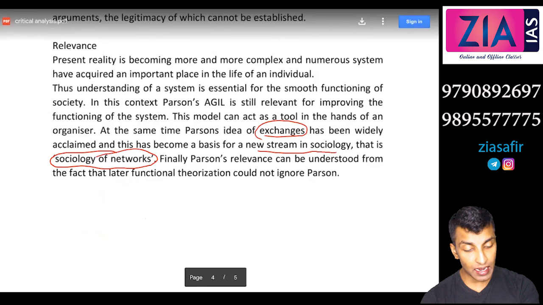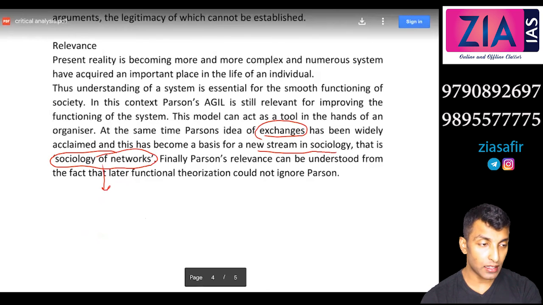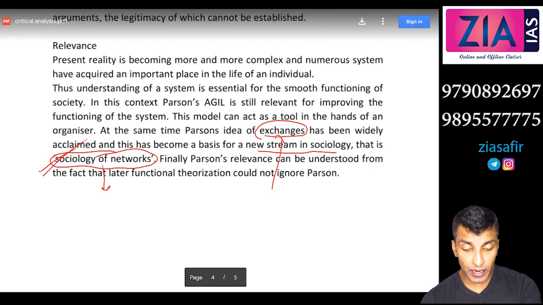I've told you relevance can be understood with 2-3 conditions: to what extent the future theorists are using the concept, and how much it is relevant in contemporary society to understand social problems. In all these ways you can see new streams are emerging which are connected to this exchange, so you can say it is relevant. Finally, Parsons' relevance can be understood from the fact that later functional theorization could not ignore Parsons.